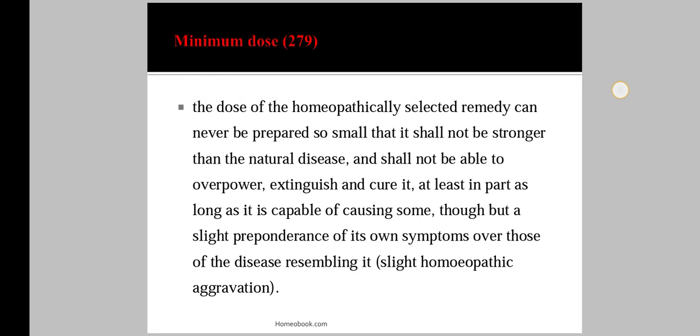Then we studied the average dose, then single dose, then total dose, then daily dose. These are the different types or kinds of doses. The next kind or type is the minimum dose, that is described in aphorism number 279.